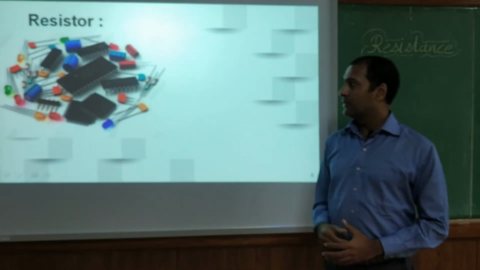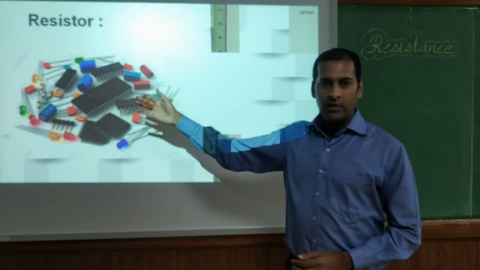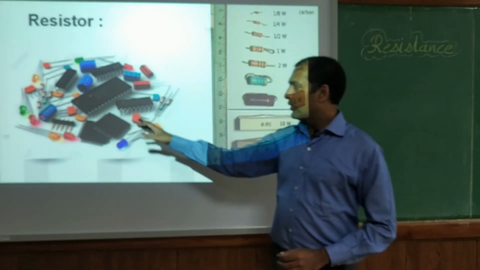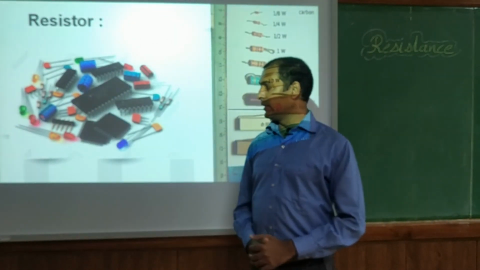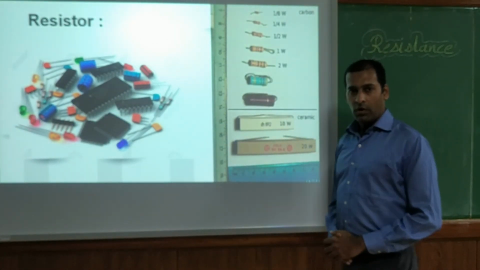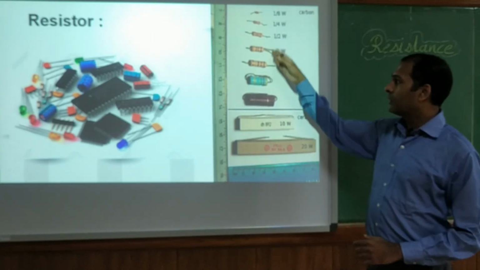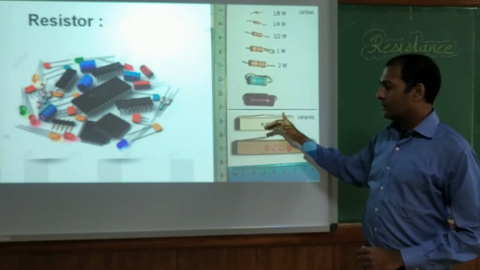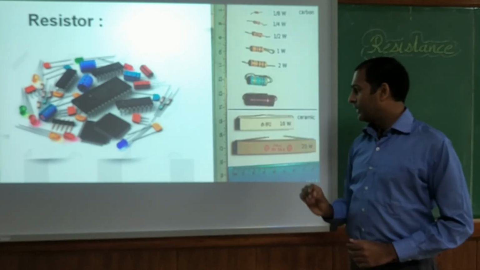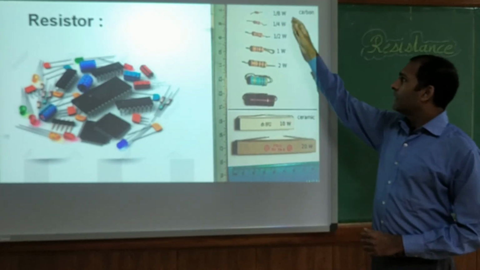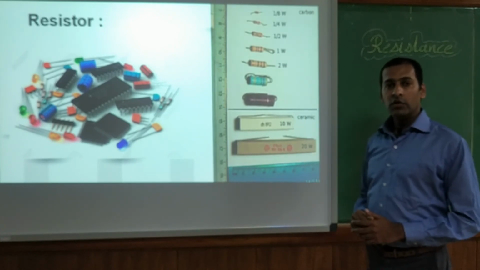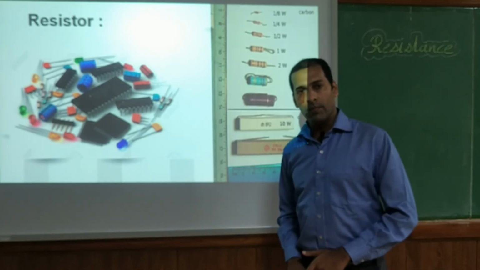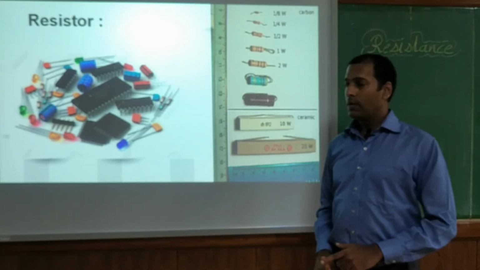So what is a resistor? There are so many gadgets we can use. We can have components, ICs, capacitors, resistors, LEDs and all. What is our discussion right now? It is about resistors. A resistor may have various sizes, right from a few centimeters. There are various values of resistors. The unit of resistance is ohms. We calculate resistance in ohms.